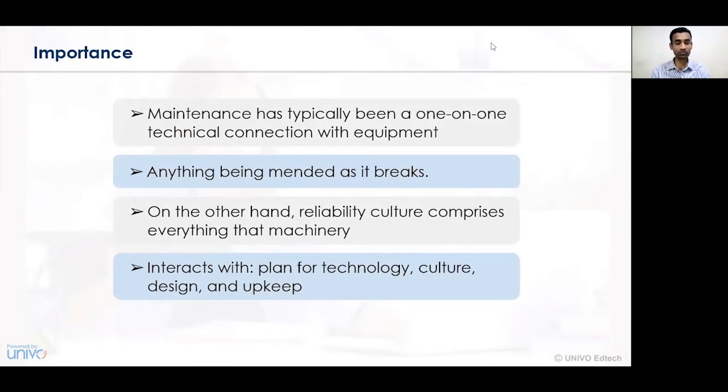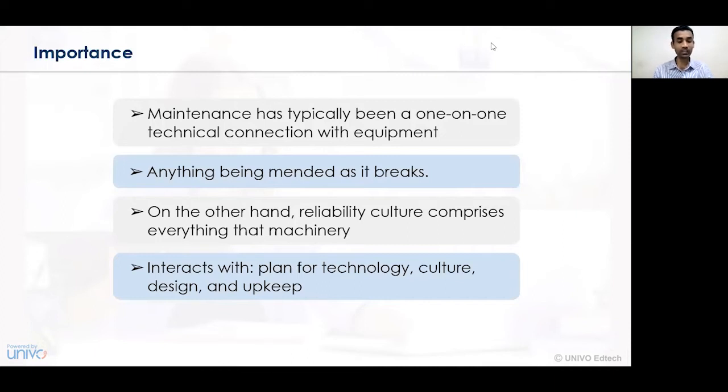So when we deal with the equipment in a business organization, we have to say that all those equipment are working very effectively, and there should be consideration of how we conduct those activities better. For that, it is essentially required that there should be a proper technical connection with the equipment, the machines, the product, and the commodity that we are using. Anything is mended as it breaks. So whatever changes are required in a business organization regarding parts, a certain product or a certain commodity, everything is mended as per its breakdown time, and accordingly all the activities are conducted in a better and effective manner.